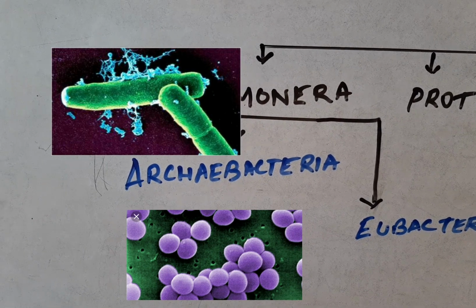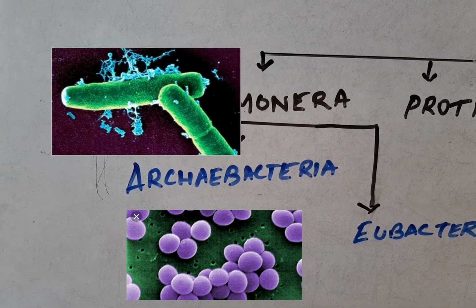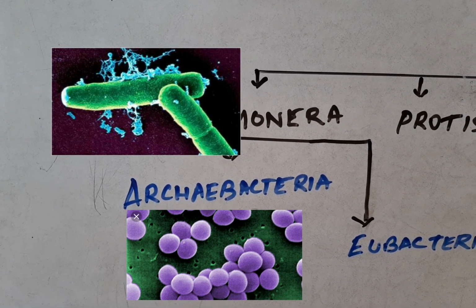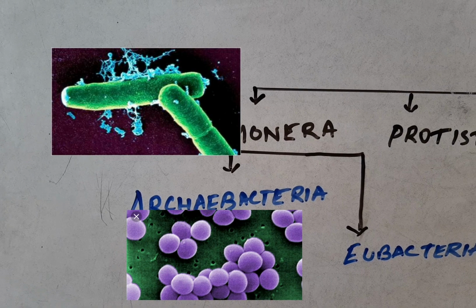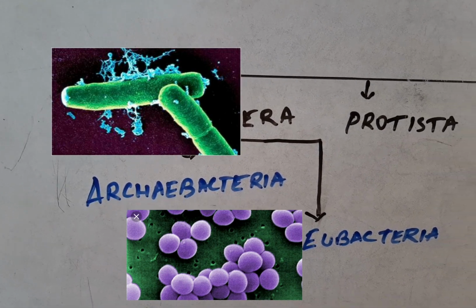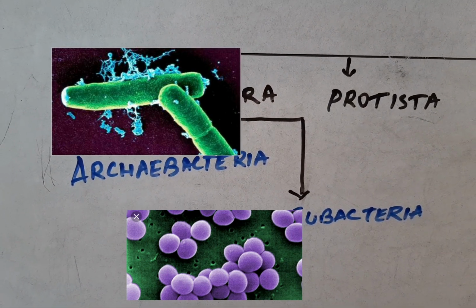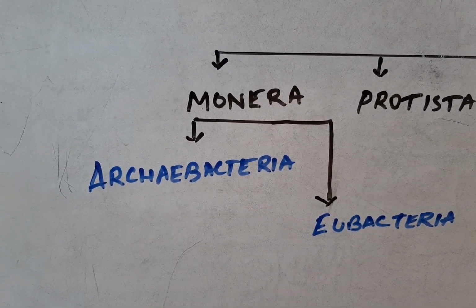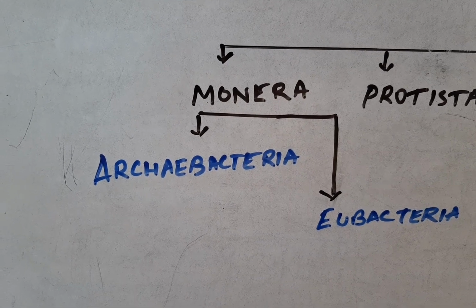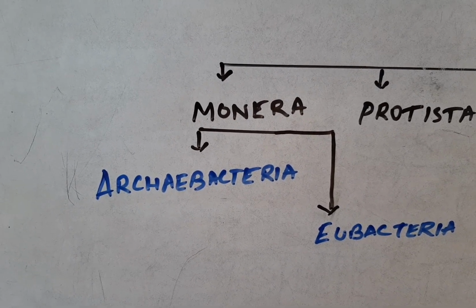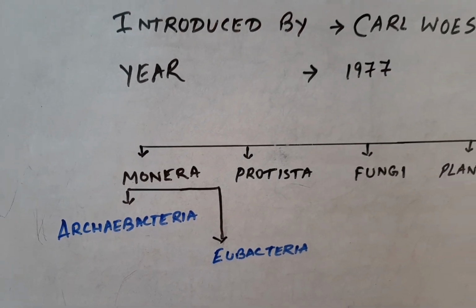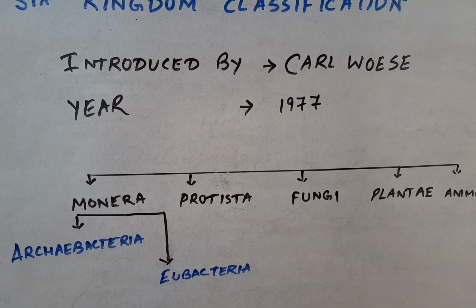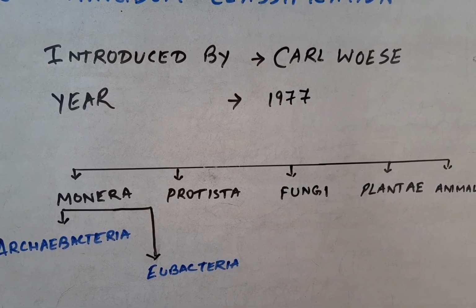Archaebacteria are the primitive bacteria which are basically the thermoacidophiles or halophiles, those bacteria that survive in extreme conditions, and the Eubacteria which are not like the Archaebacteria. In later videos I will be explaining the Eubacteria and Archaebacteria separately. So this was the six kingdom classification proposed by Carl Woese. So let's look at the next topic.